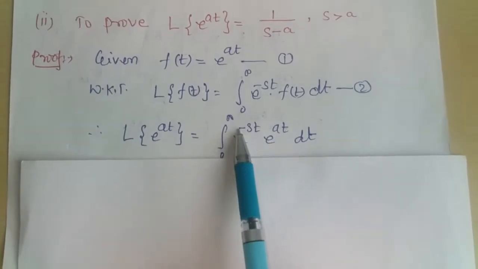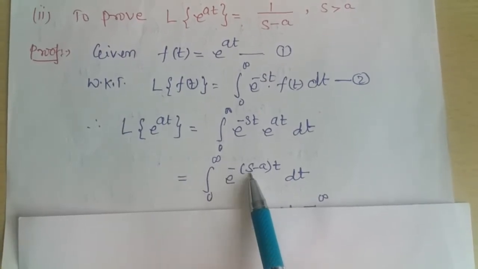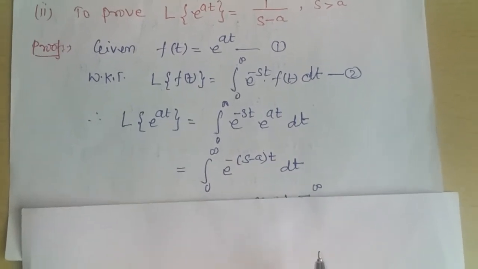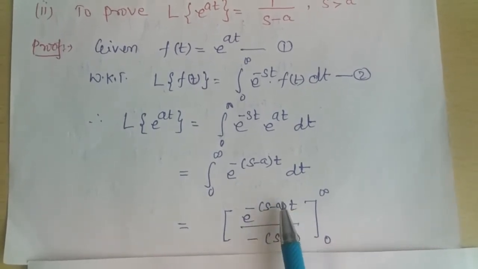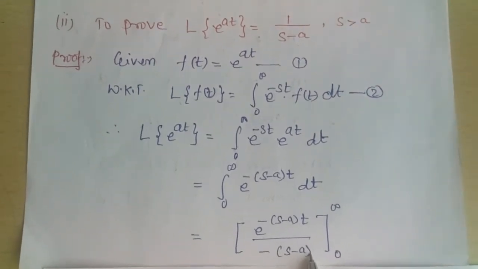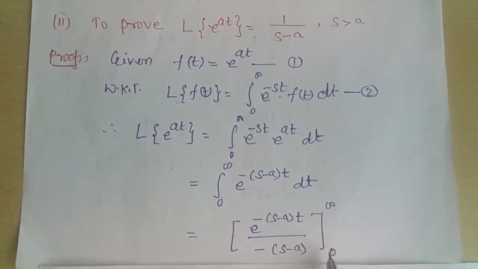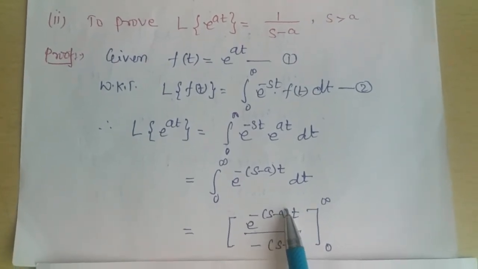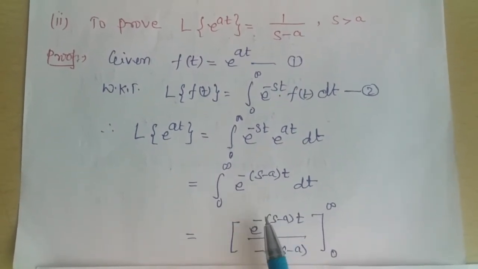Now we simplify this expression. We get the integral from 0 to infinity of e raised to minus (s minus a) multiplied by t dt. Now integrate this: we get e raised to minus (s minus a) t divided by the coefficient of t, which is minus (s minus a). Now in place of t we replace the upper and lower limits. For the upper limit we get e raised to minus infinity, which becomes 1 upon e raised to infinity, and e raised to infinity is infinity, and something upon infinity is 0.